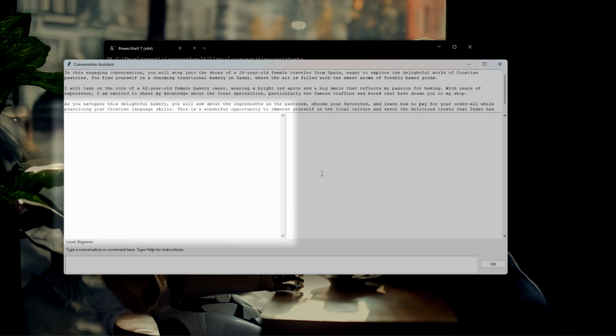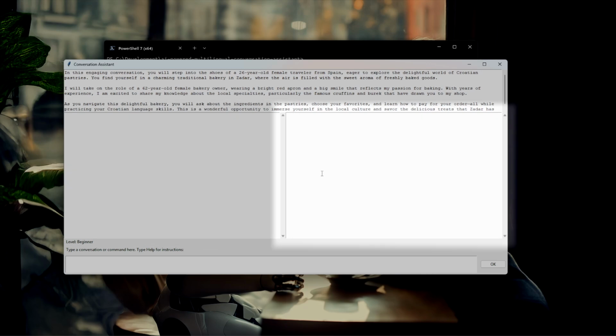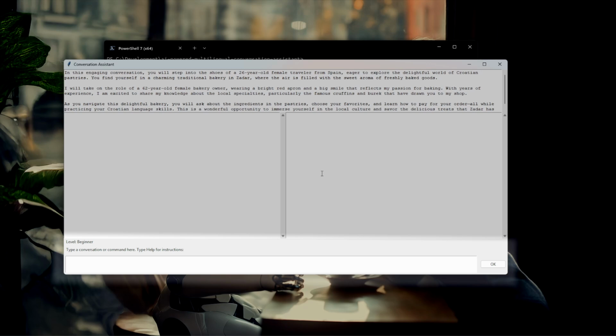On the left is the conversation panel, where the conversation between you and the AI is shown. On the right is the instruction panel, where the translations and explanations are shown. In the bottom of the app is the command area, where you type your conversations or commands.